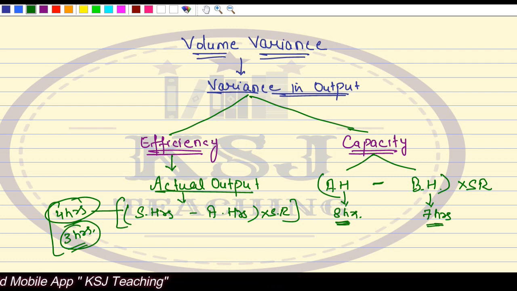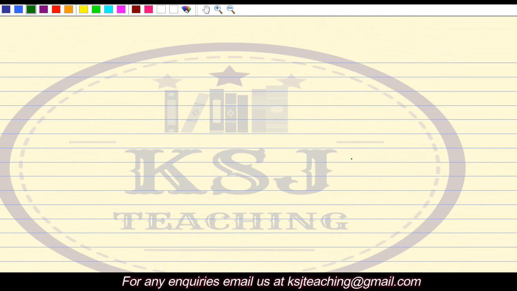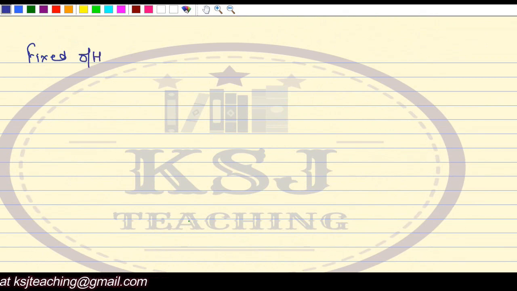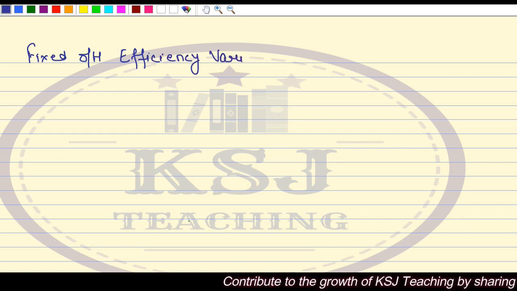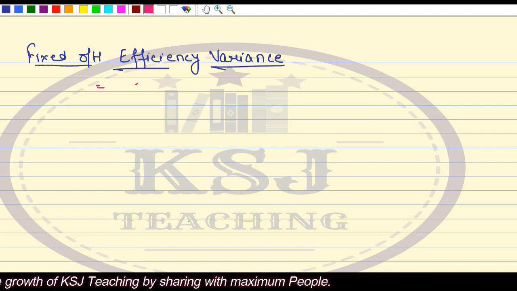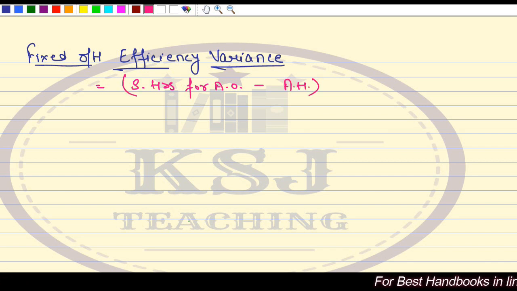Clear? So with this, we have got two more variances: the fixed overhead efficiency variance and the fixed overhead capacity variance. We'll write it again here. Fixed overhead efficiency variance is standard hours for actual output minus actual hours multiplied by standard rate.